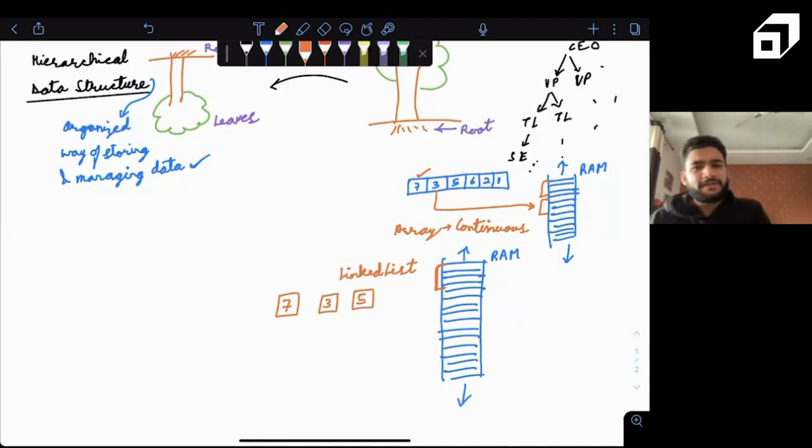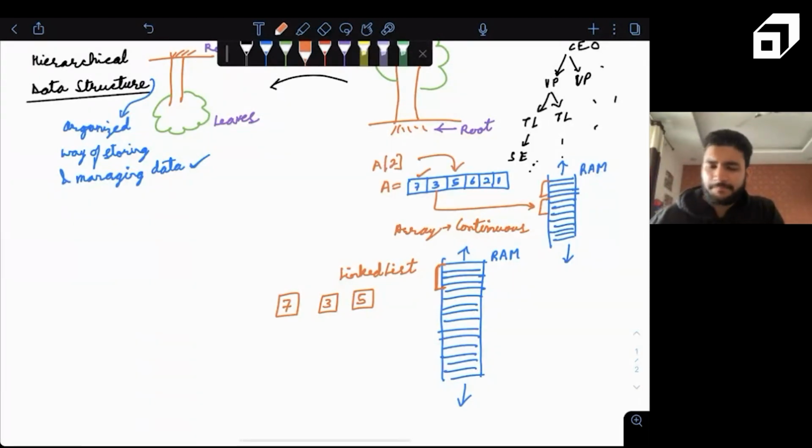In an array, it is very easy because we store in a continuous memory allocation. So if we have to find any element, it becomes an easy task. What if we have this as an array A? We'll just do A of 2 and we'll get this particular element 5. Are we all comfortable with arrays? Please click yes if we are all comfortable with arrays. Nice. So array is basically very simple. You can access anything very easily.